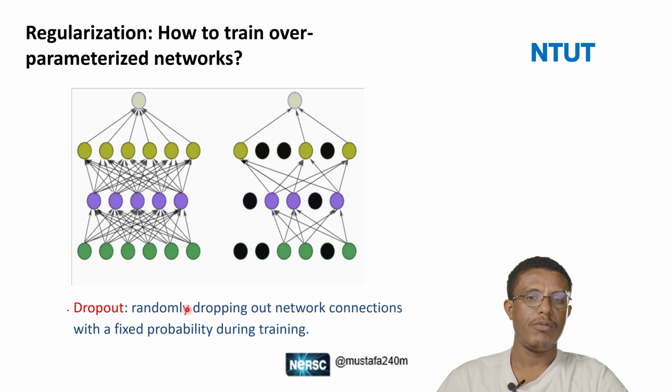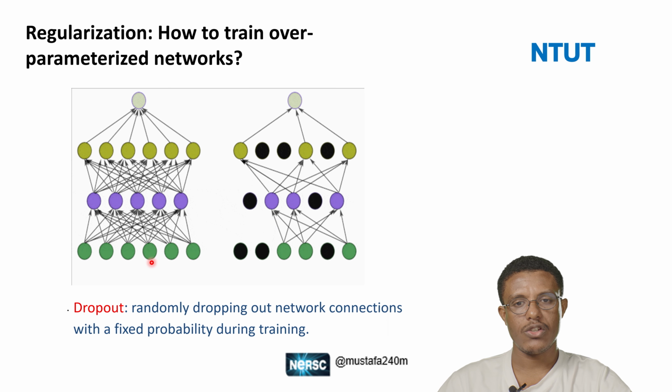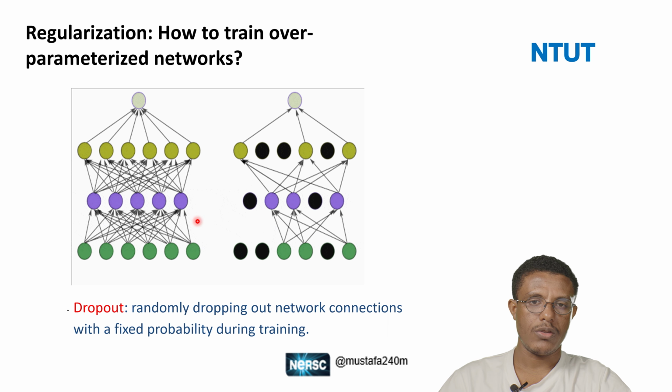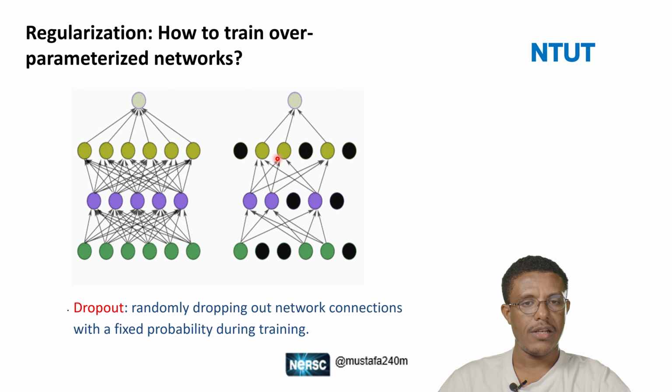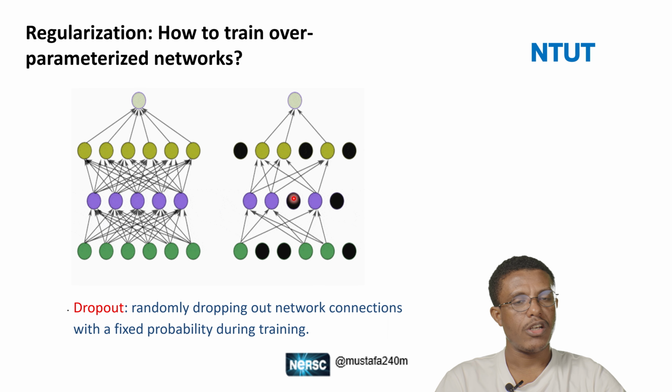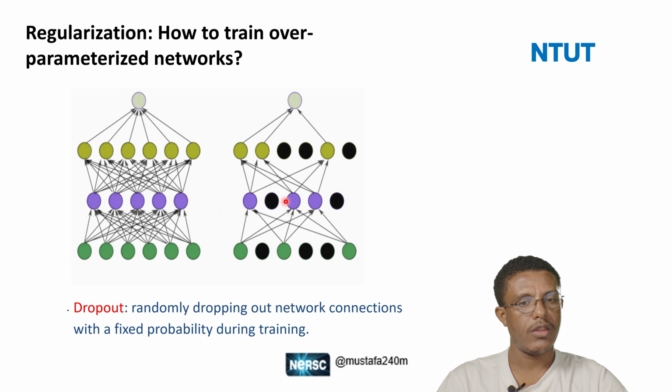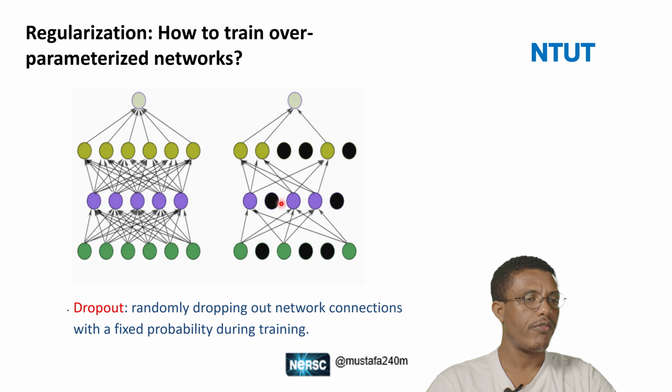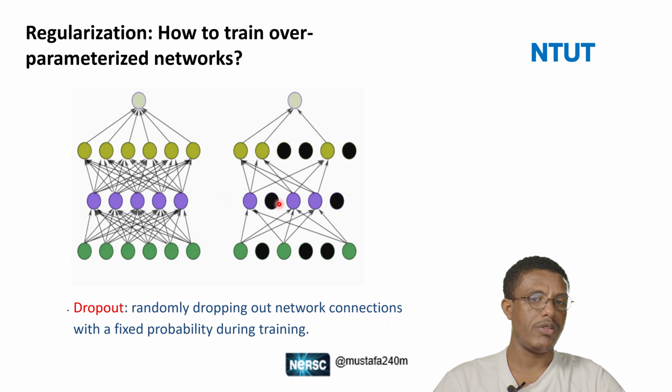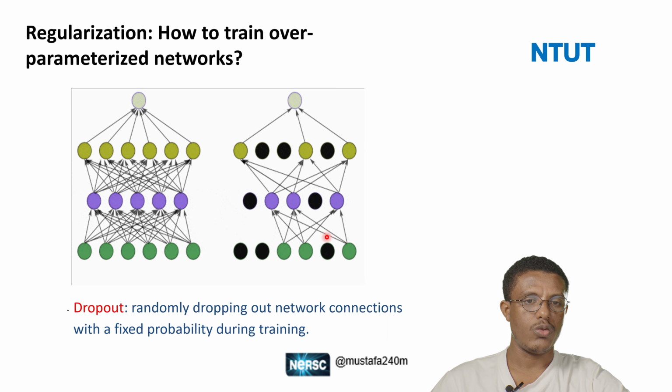to avoid overfitting problems, we call it dropout. Dropout means randomly dropping out network connections with a fixed probability during training, as shown. For instance, this is the original network shown on the left side. On the right side, some connections are randomly dropped. For instance, here you see that the connection between this one and this one is dropped. So dropping means some of the connections between the layers will be disconnected, and that also helps us to monitor the overfitting problem. Some connections between layers will automatically be dropped out when we apply this.